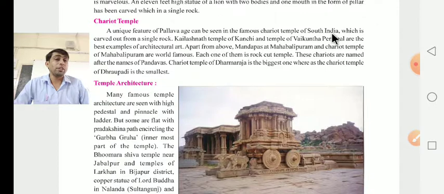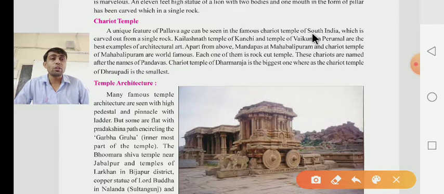A unique feature of the Pallava age can be seen in the famous Cheroid temple of southern India, which is carved out of a single rock. They have to say that whatever the carving work is there, it is carved out of only a single rock. Kailasa temple of Kanchi and the temple of Venkat Perumal.